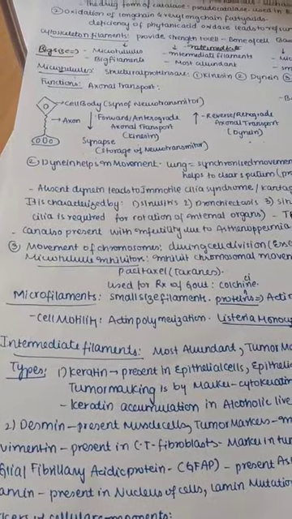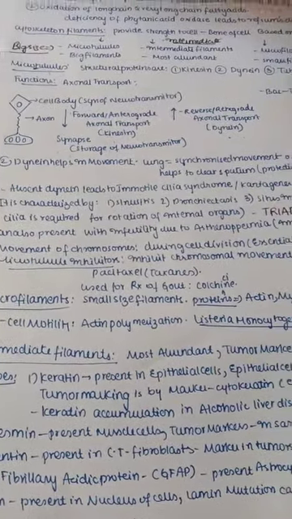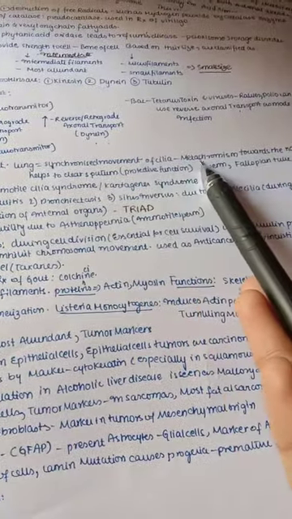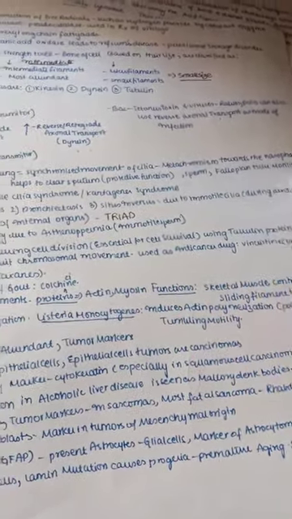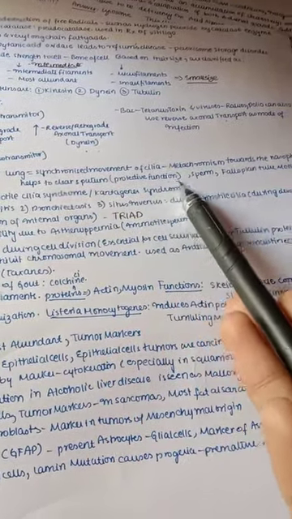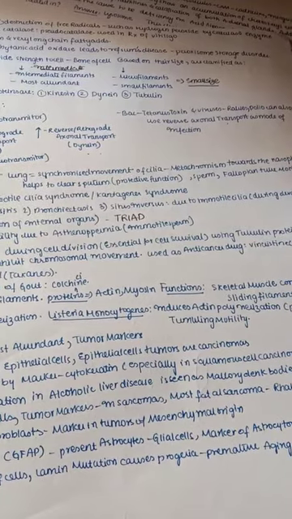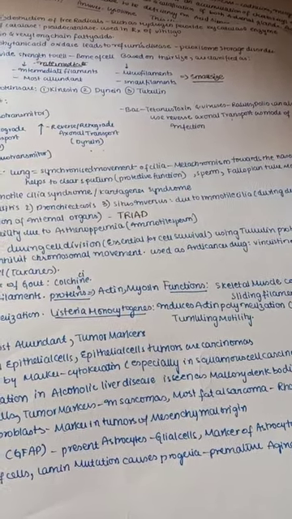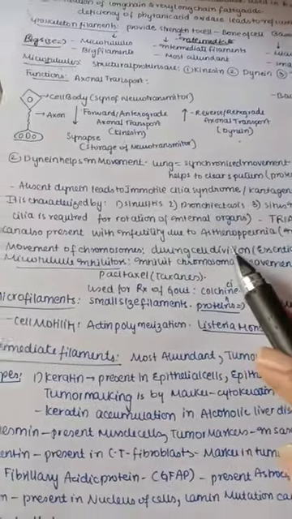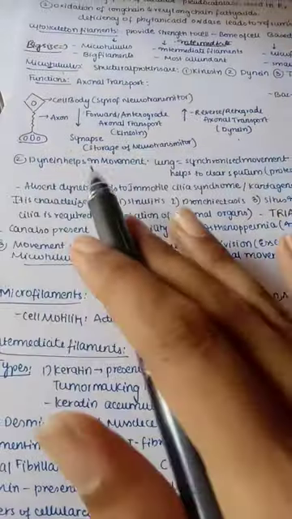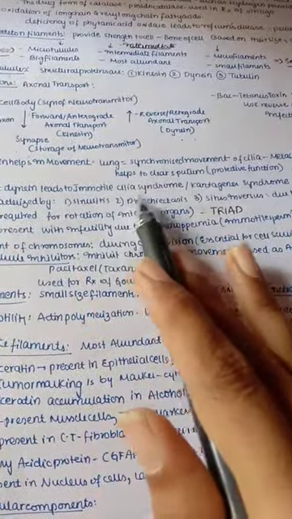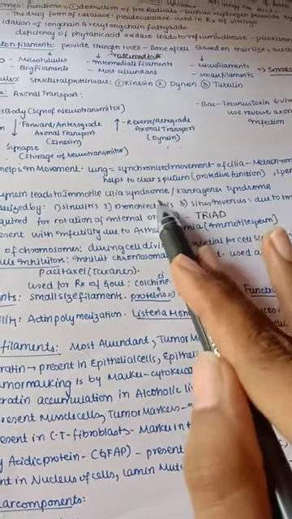Now let us see about our dynein. Dynein mainly helps in movement. In the lung there is synchronized movement of cilia, called metachronism, towards the nasopharynx, which mainly helps to clear the sputum. It is a protective function because the sputum present in the lung easily comes out to the nose and gets out. Even in sperm and fallopian tube motility, dynein helps in the movement. This is a very important structure. If dynein is absent, it leads to immotile cilia syndrome, also called Kartagener syndrome.